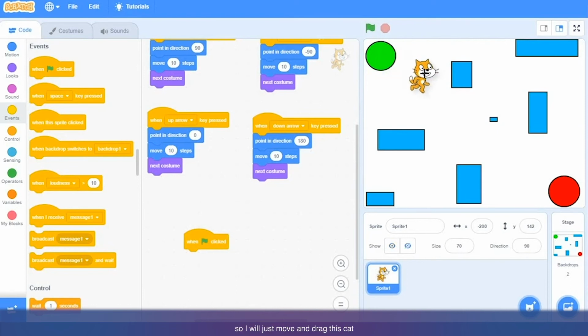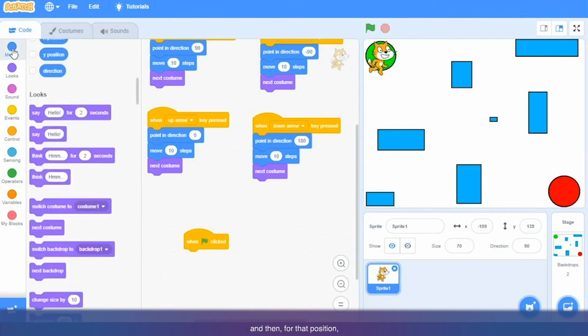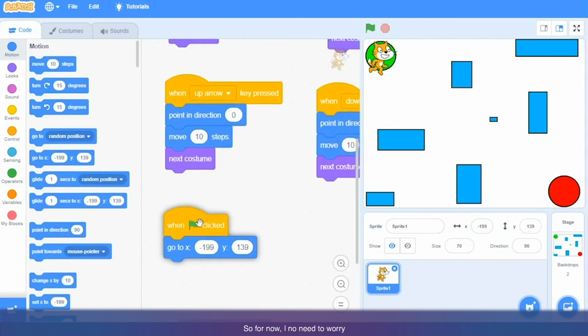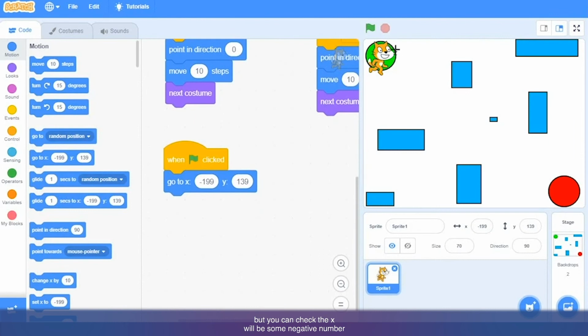So what I'm going to do is move and drag this cat onto the green circle like this, and then for that position there will be one x coordinate and one y coordinate. You can see these numbers over here, and this position I will automatically get in this block, which is go to x and y. For now I don't need to worry about what these numbers are, but you can check that x will be some negative number because it is on the left side of the x and y axis, and y will be some positive number because it is up.